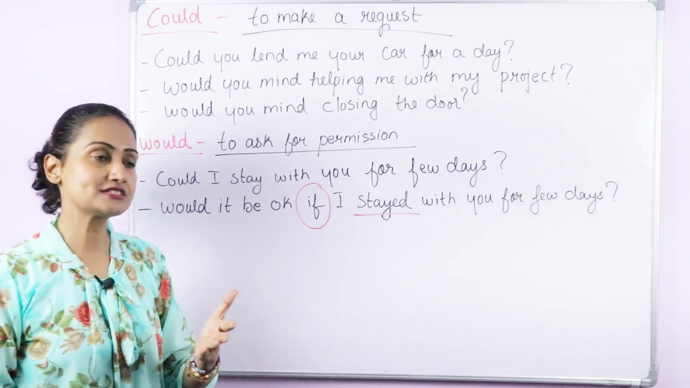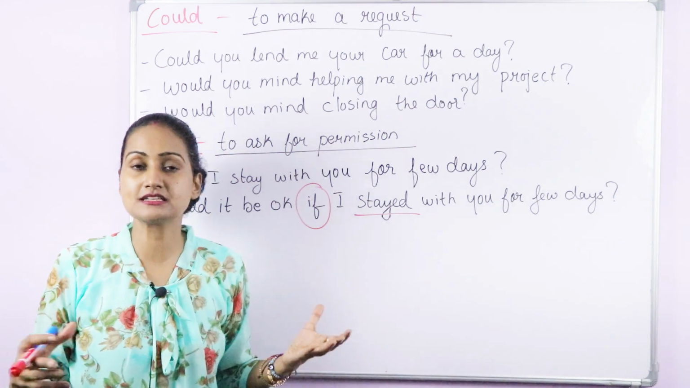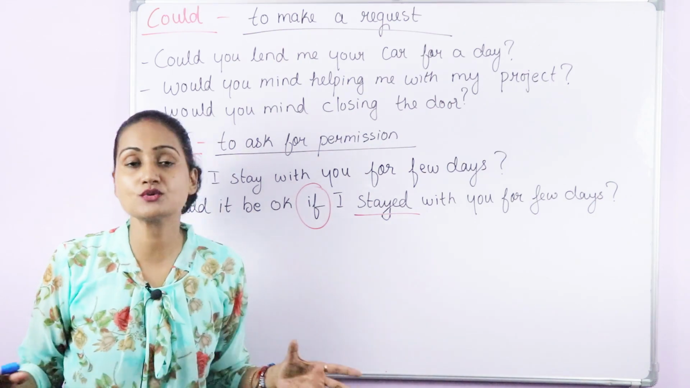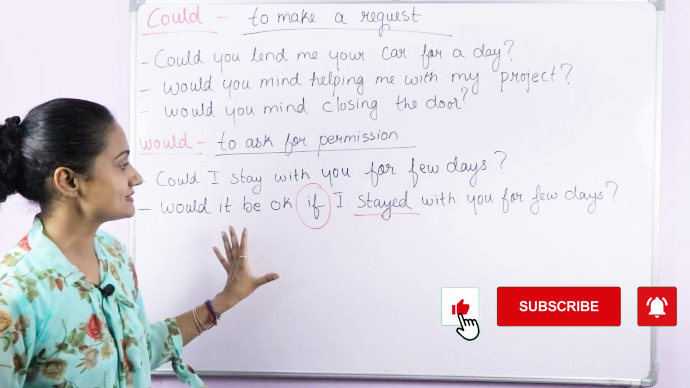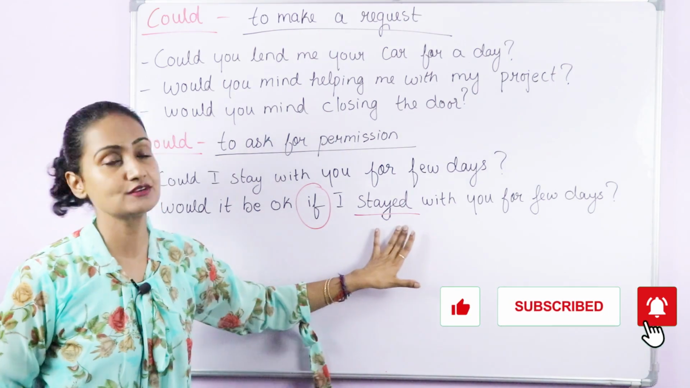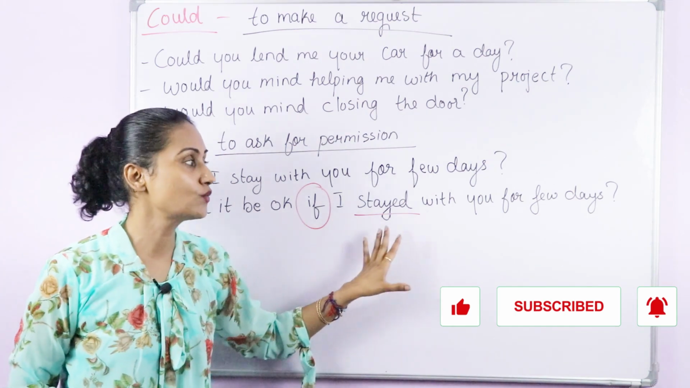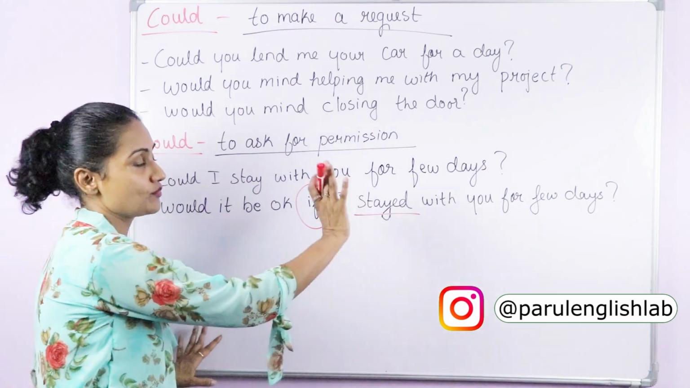Okay, again I would say I have made a separate video on conditions, different conditions 0, 1, 2, 3. So please watch that video if you haven't watched it yet. You will understand it in a better way. Okay, so this is the rule. That's why we have to use the second form of the verb. Okay, so would it be okay if I stayed with you for a few days? So if you are using if, then second form of the verb.